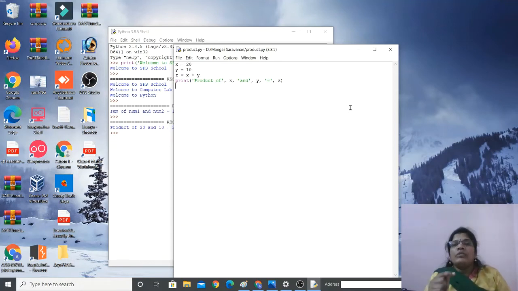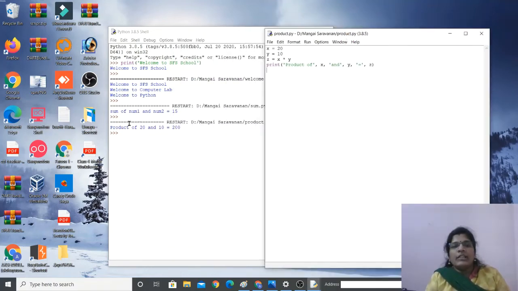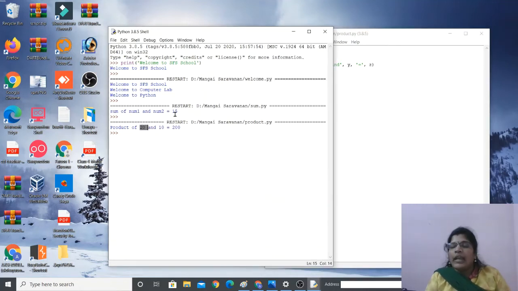And you have to use the separator as a comma. Okay, and if you are using a comma and if you are writing the variables without any quotation mark, then the value of that variable will be displayed on the screen. See here, product of, it's in double quotation, right? So here you can see the product of is displayed as it is. Then x I did not put in quotation marks. That is the reason. What is x? X is 20. The value of x is displayed over here instead of x.